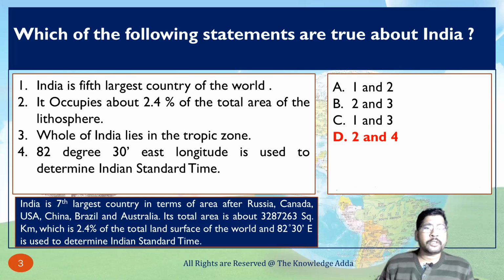The fourth option is correct. Yes, this is India Standard Time. Indian Standard Time is 82 degree 30 minutes. That's why the second and fourth options are correct. Here I have also given an explanation why the second and fourth options are correct and why the first and third are wrong. So just remember, India is the seventh largest country of the world in terms of area, after Russia, Canada, USA, China, Brazil, and Australia.